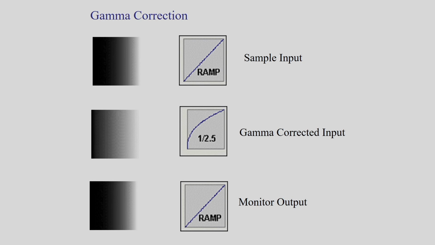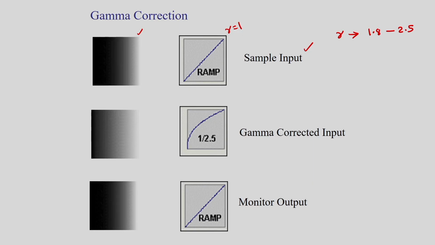I have to do some corrections, that is called gamma correction. Generally in the TV monitor gamma lies between 1.8 to 2.5.